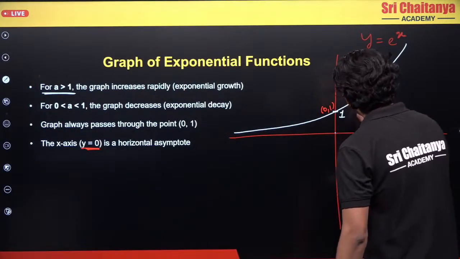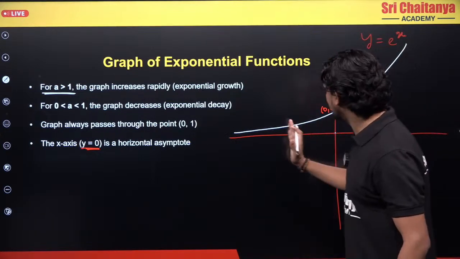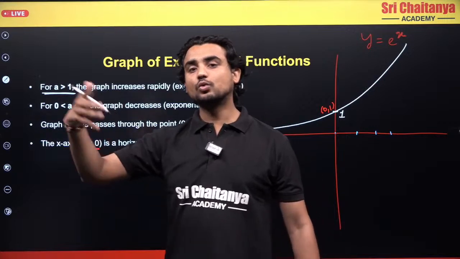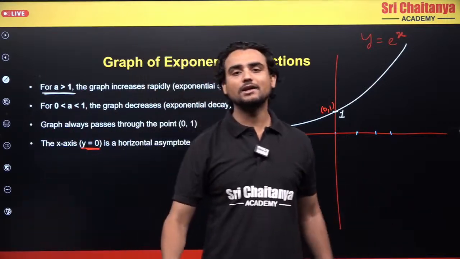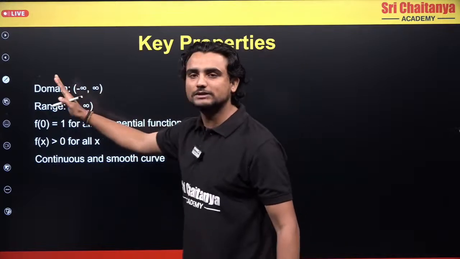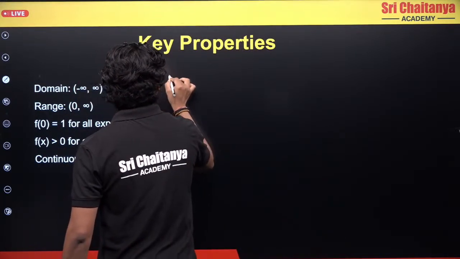I can put x as 0, 1, 2, 3, any value, negative values also. So x belongs to R. The real number line is the domain. Every value is possible here.